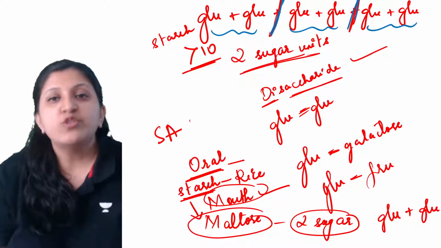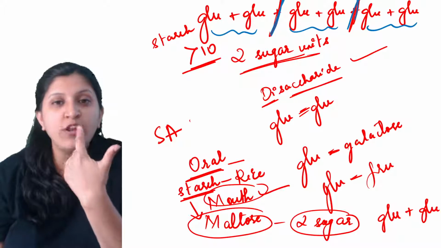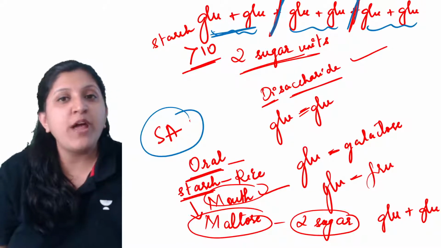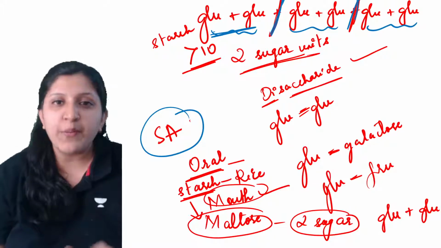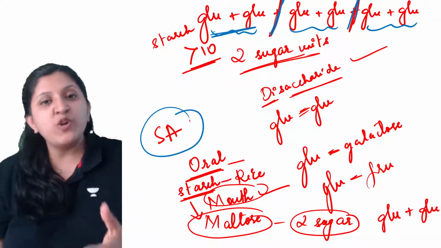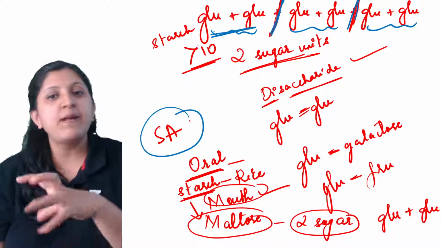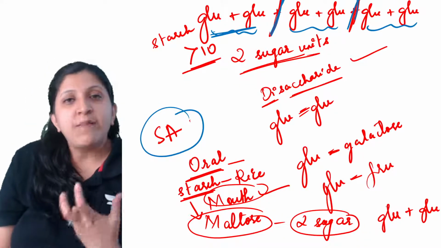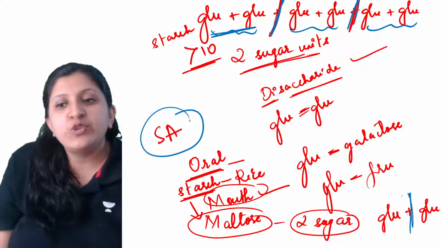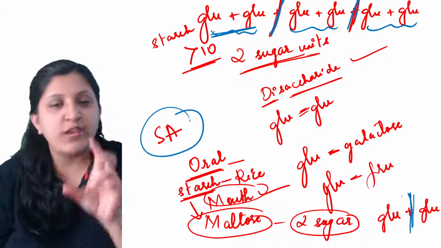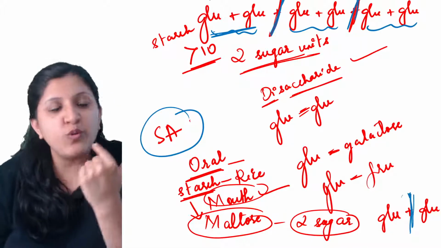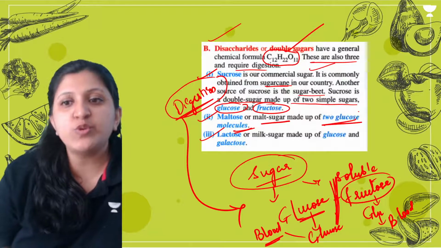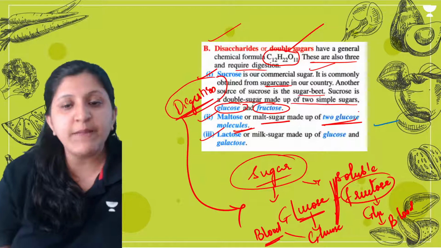So starch is broken down in your mouth itself by the salivary amylase, and you get maltose in your mouth itself. Then this maltose will get inside your stomach and further digestion occurs. That means the maltose is broken down into single units of glucose. So maltose has 2 glucose molecules.